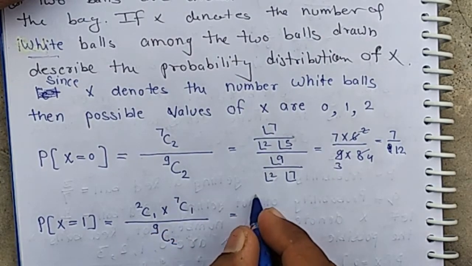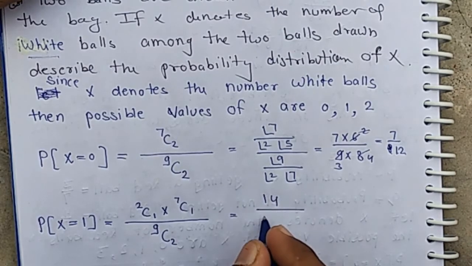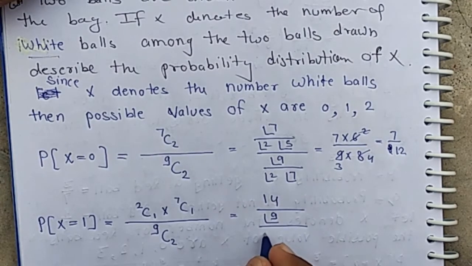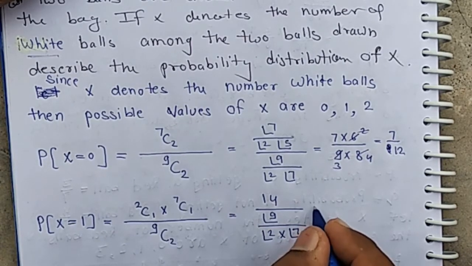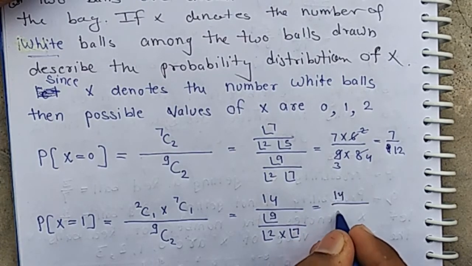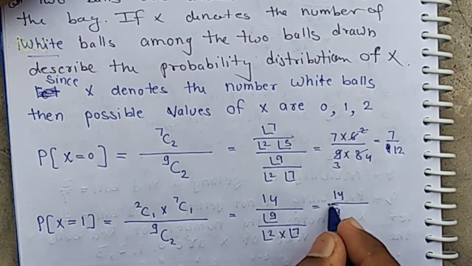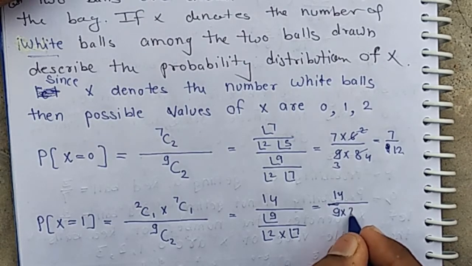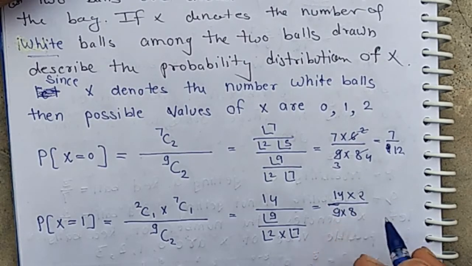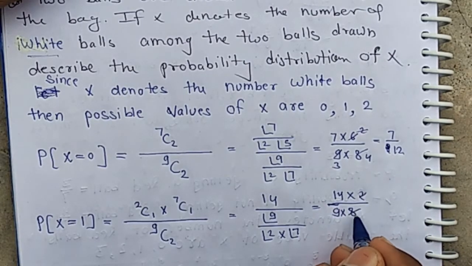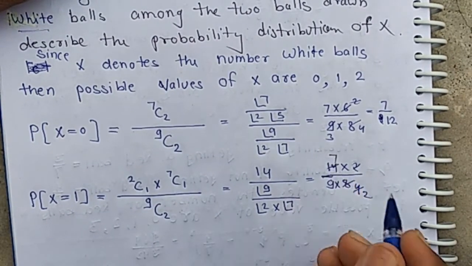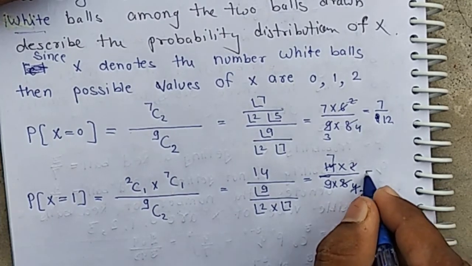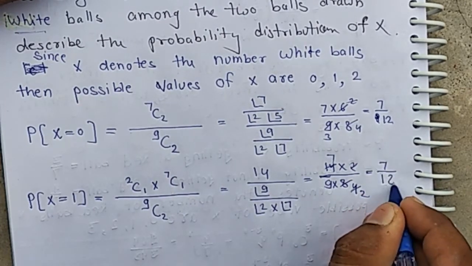It is equal to 14 by factorial 9 by factorial 2 into factorial 7, then 14 by 9 into 4. It is equal to 7 by 18.